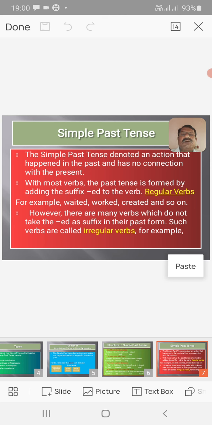For example, waited, worked, created, and so on. However, there are many verbs which do not take ed as a suffix in their past form. Such verbs are called irregular verbs. For example, went, sought, sat, bought, and so on.